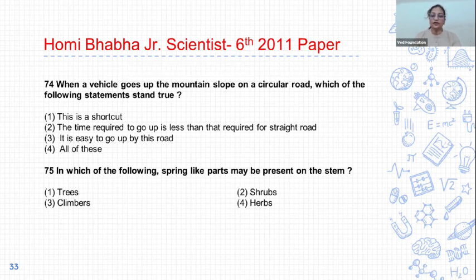75. In which of the following may spring-like parts be present on the stem? 1. Trees, 2. Shrubs, 3. Climbers, and 4. Herbs. The correct answer is 3, climbers. In climbers, spring-like parts may be present on the stem because climbers can't stand on their own and they need support. So spring-like parts, means tendrils, wound around the support and help the climber to climb on the supports. That's why the correct answer of 75 is option 3.